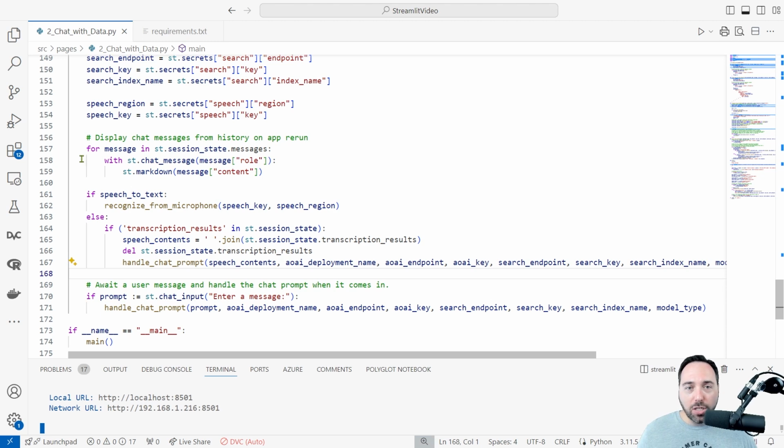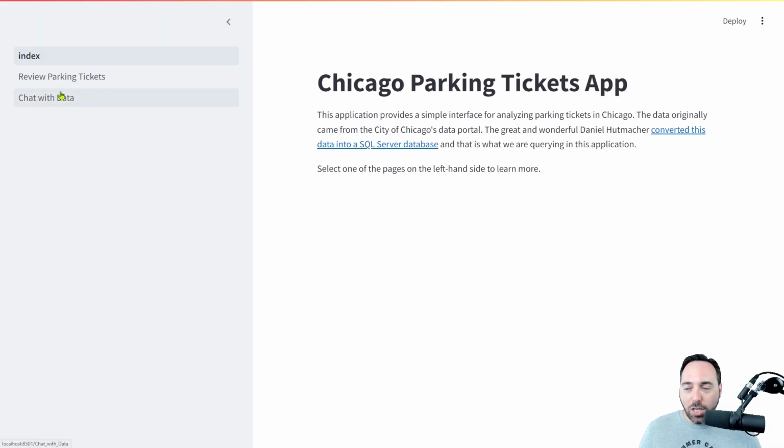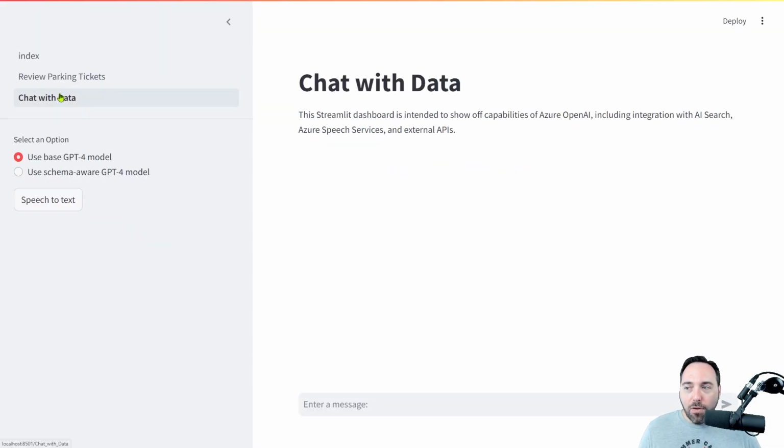With those two changes in place, let's navigate to the Chat with Data page. From there, I will select the Use Schema-Aware GPT-4 model. Then I'll select the Speech to Text button and ask the same question as before. But this time, I am going to pause a few seconds in the middle and then make another utterance, and we should be able to capture both of those here.